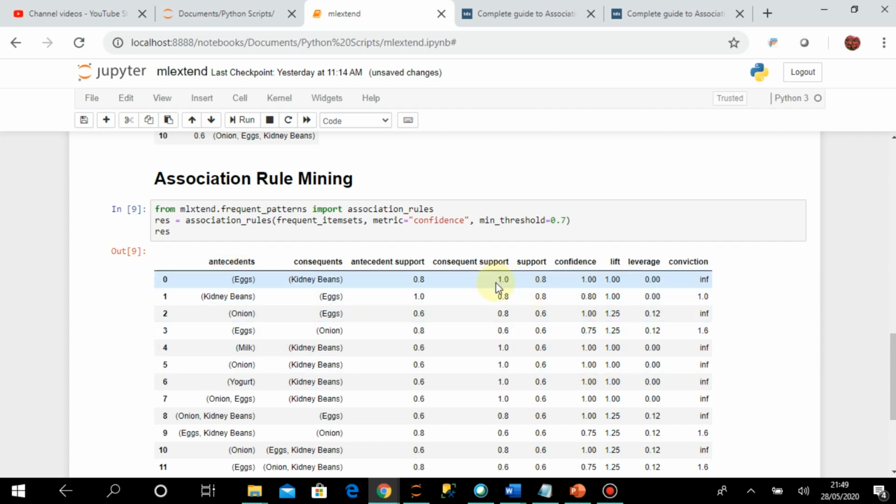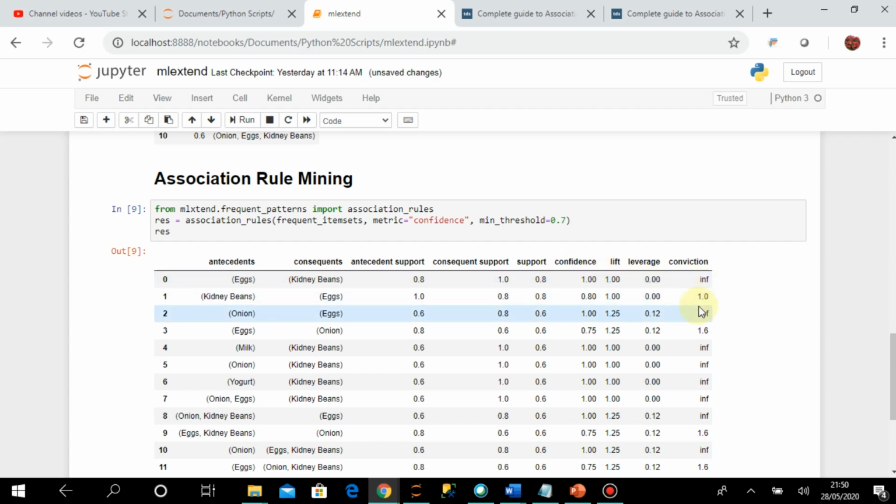The consequent support is 1.0, that is the kidney beans. And support means the support of the combination of these two, which is 0.8. You can note down that it is actually decreasing. Okay, and then this is the confidence, this is the lift, this is the leverage, and this is the conviction.